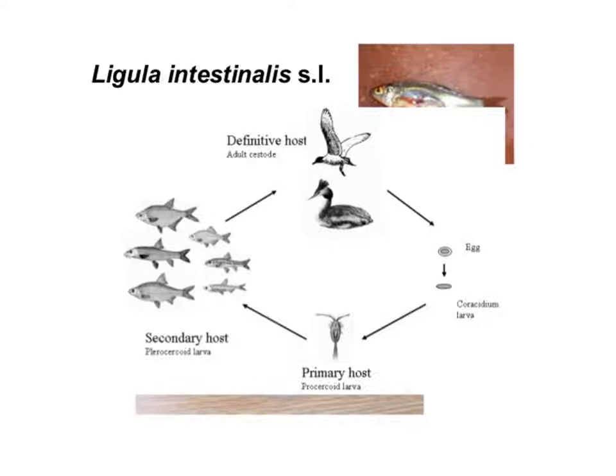Secondly, it has two intermediate hosts. Primary hosts are again the Cyclops. Secondary hosts are fish species. And the final host, the definitive host, where adult cestodes live, you can see here, are gulls and other fish-eating species of birds.